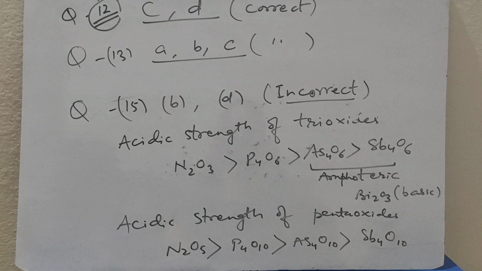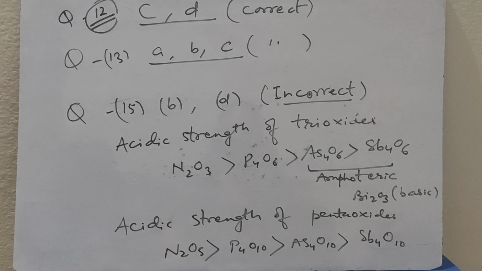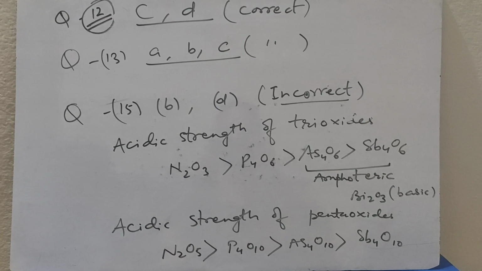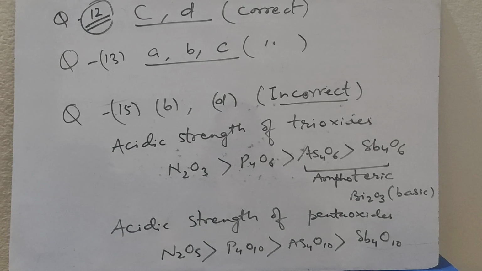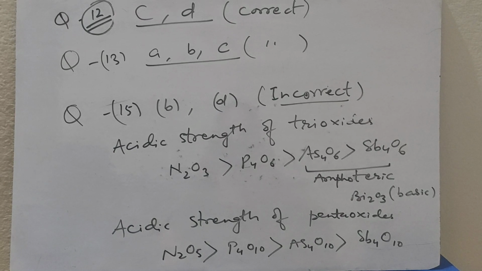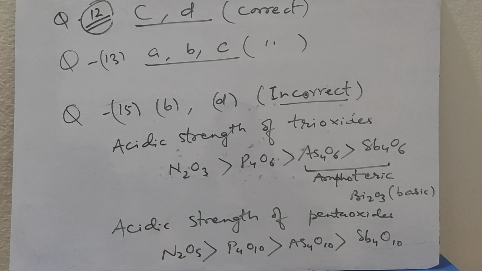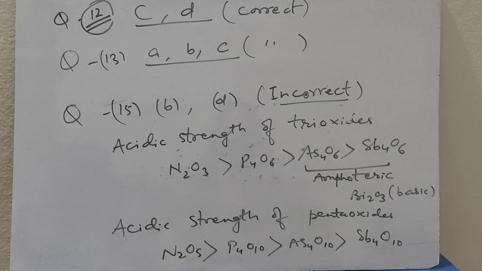Question number 12. Which of the following statements are correct? All the 3 N-O bond lengths in HNO3 are equal. This is a false statement. All P-Cl bond lengths in the PCl5 molecule in gaseous state are equal. No. In PCl5 there are two types of bonds, axial and equatorial. Axial bonds are longer than equatorial bonds. So this is also a wrong statement.